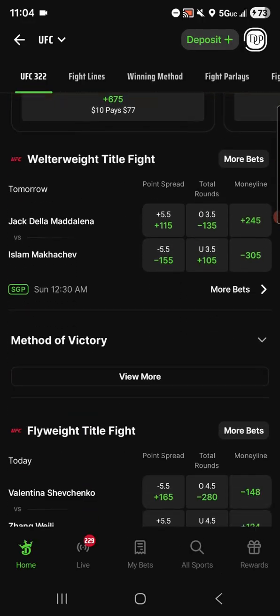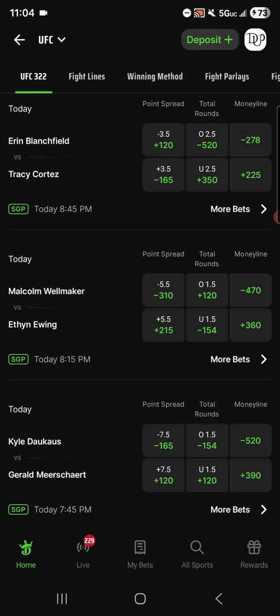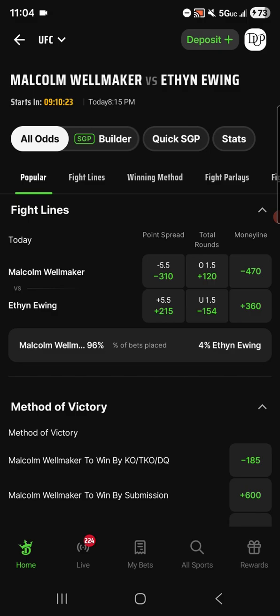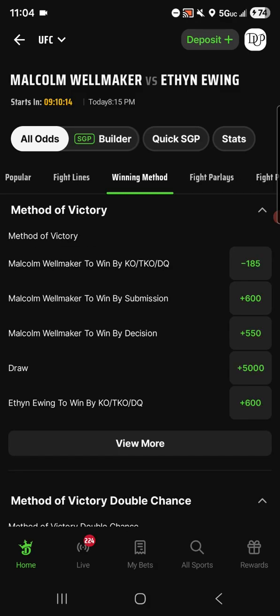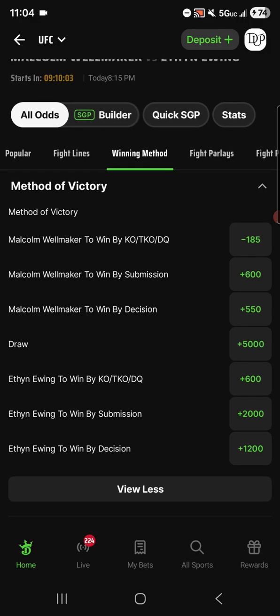Okay, so let's find Wellmaker again in the prelims. And again, that type of bet is not here on the main screen, so I'm going to click into more bets. Now, up here in our tabs, I'm moving the tabs so you can see them, the third tab over says winning method, okay? So I'm going to click into winning method, and we want to take Wellmaker inside the distance. If I view more, under method of victory, I can see KO, TKO, DQ. We can say win by submission, win by decision.